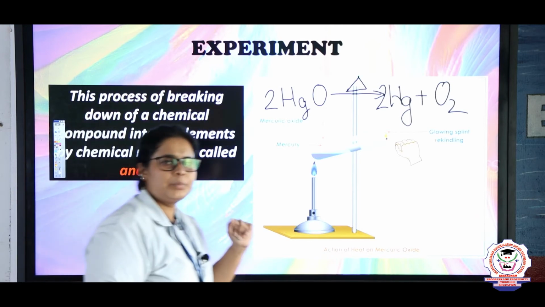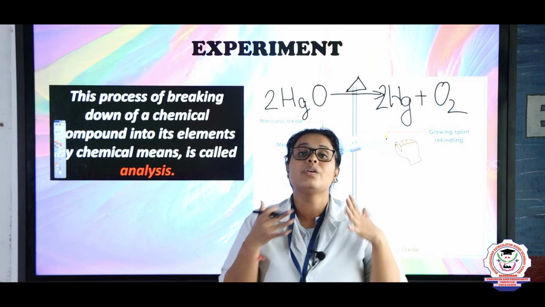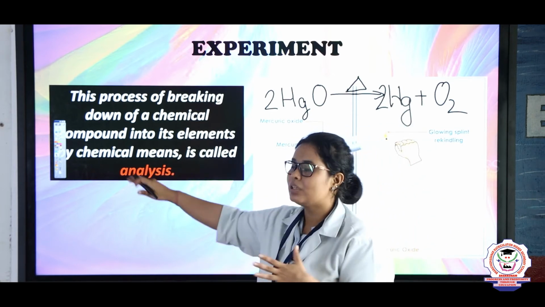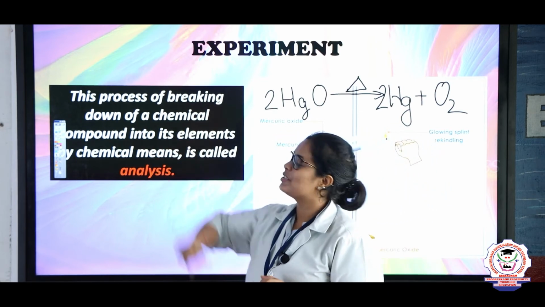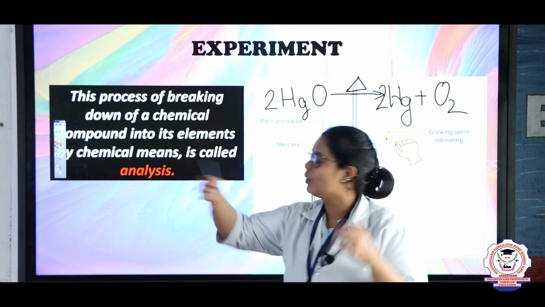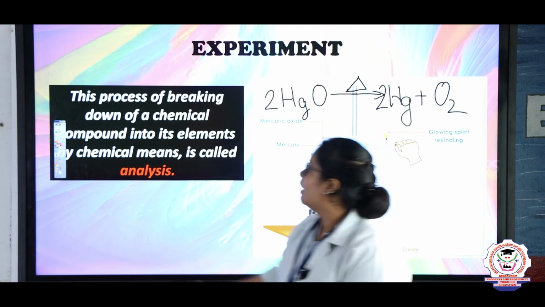Now why are we doing this process? Yes, we are doing it to analyze, to see what all things are present in the mercuric oxide. That process is known as analysis, right? So you can see that the process of breaking down a chemical compound into its elements is known as analysis, right?